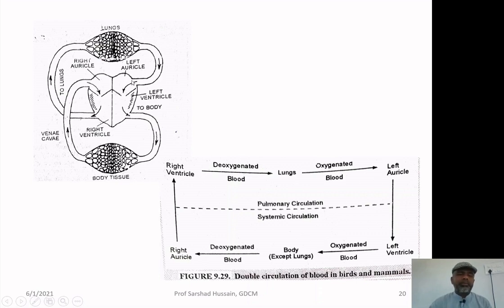From the left auricle, it will be pushed by the contraction of the left auricle into the left ventricle, and when the left ventricle pushes, the auriculoventricular valve will be closed, so the blood will not go back and it will be pushed through these arteries into the body tissue. So, you are having completely separated systemic circulation and completely separated pulmonary circulation; no mixing of blood is present. So, this is called the true or the double circulation, the higher level of circulation and the higher level of 4-chambered heart during the course of evolution, which is achieved in the birds and in the mammals. Thanks.